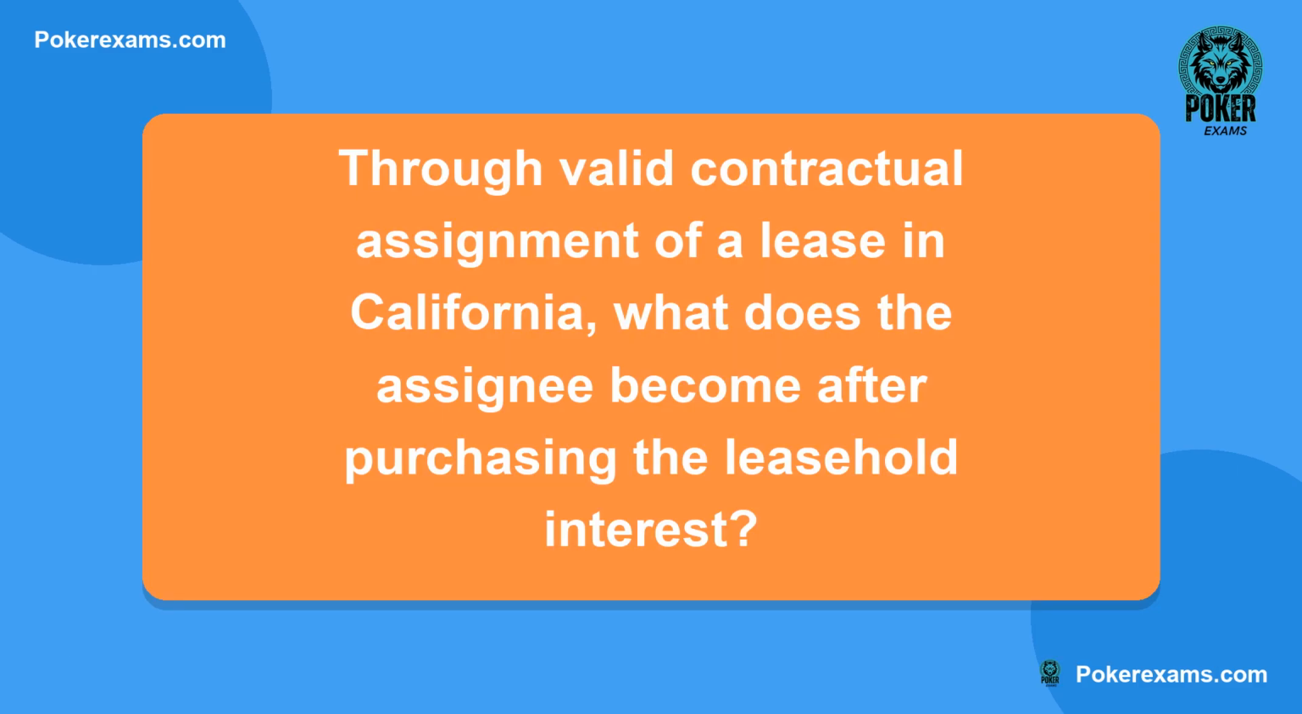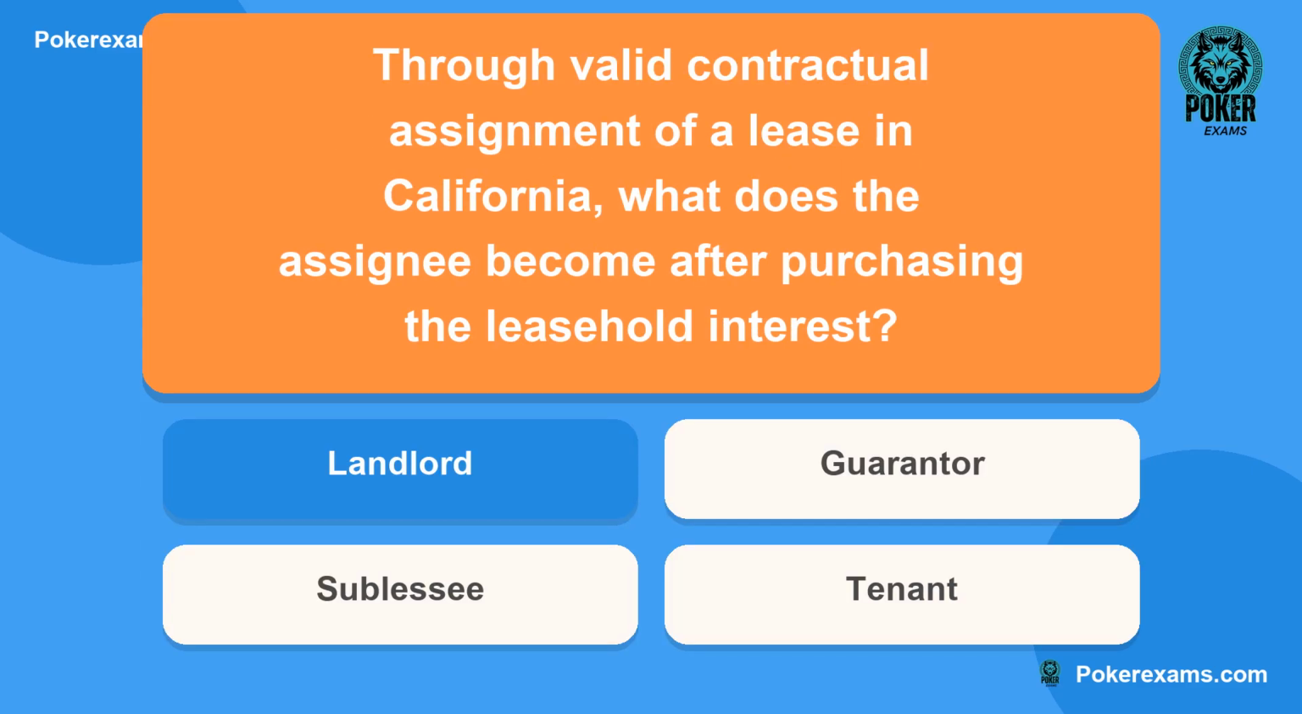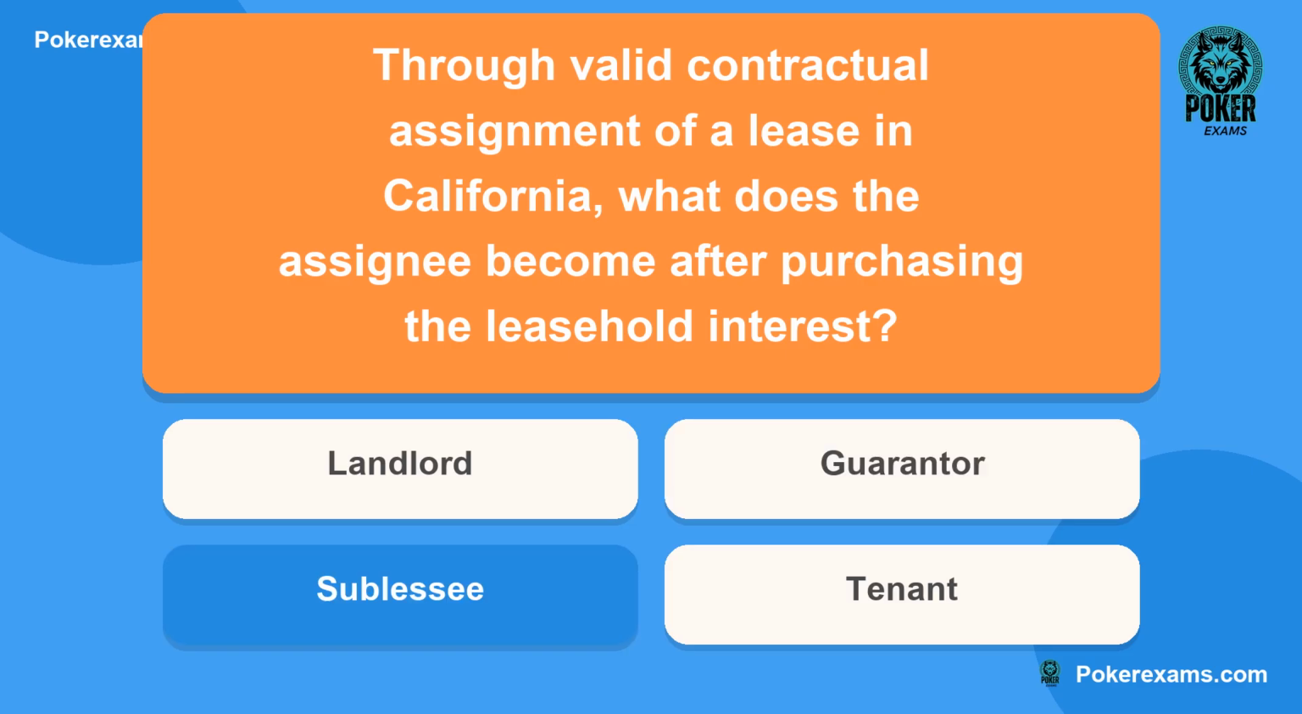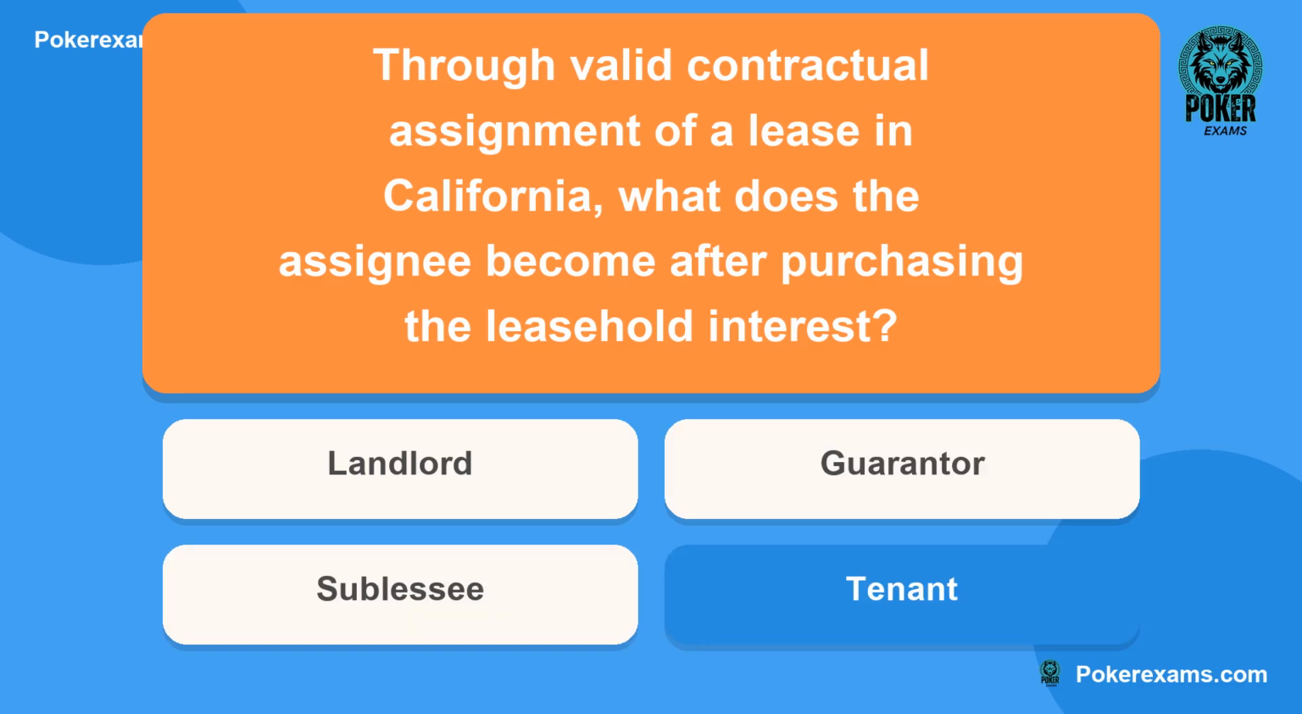Next question. Through valid contractual assignment of a lease in California, what does the assignee become after purchasing the leasehold interest? Is it A, landlord? Or B, guarantor? Could it be C, sublessee? Or lastly D, tenant?